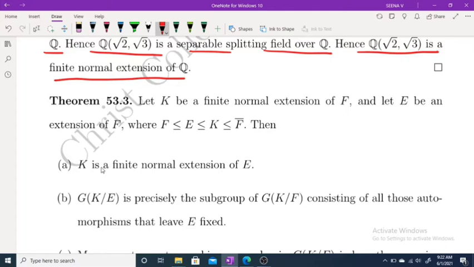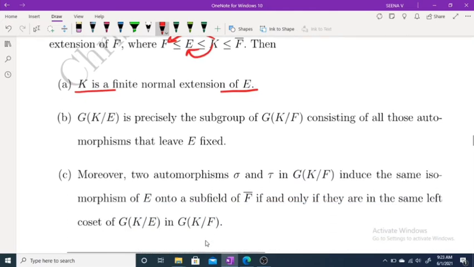Then K is a finite normal extension of E. Sorry, K is a finite normal extension of E. K is a finite normal extension of F and E is any extension of F. Then this result says that K is a finite normal extension of E. Also, G(K/E) is precisely a subgroup of G(K/F).